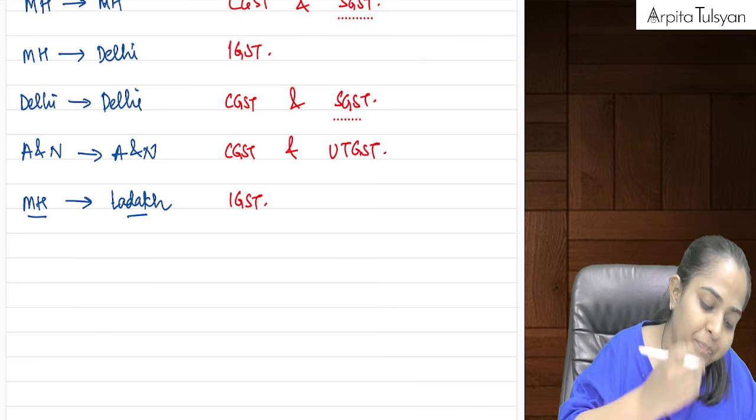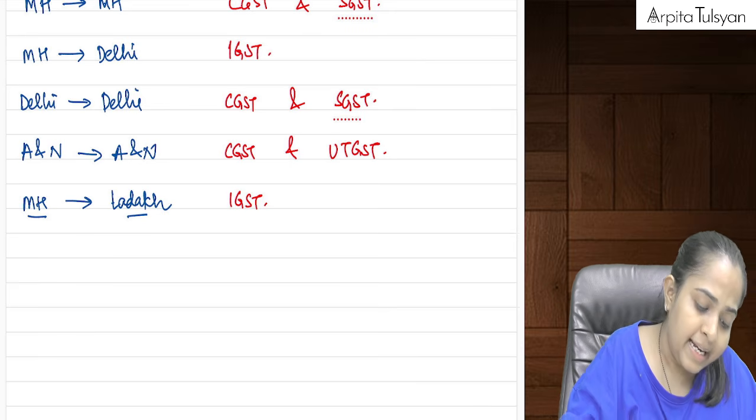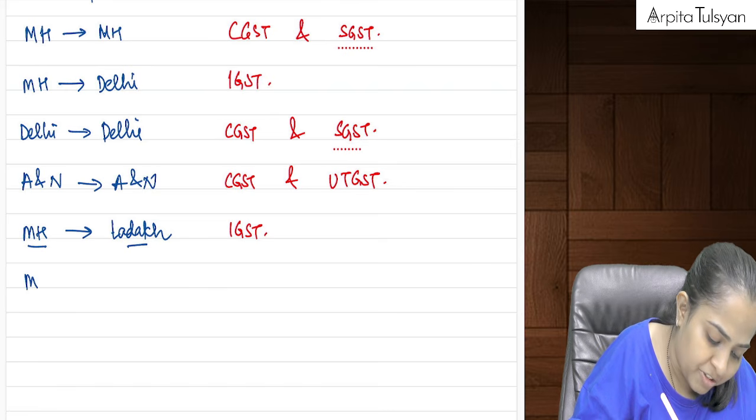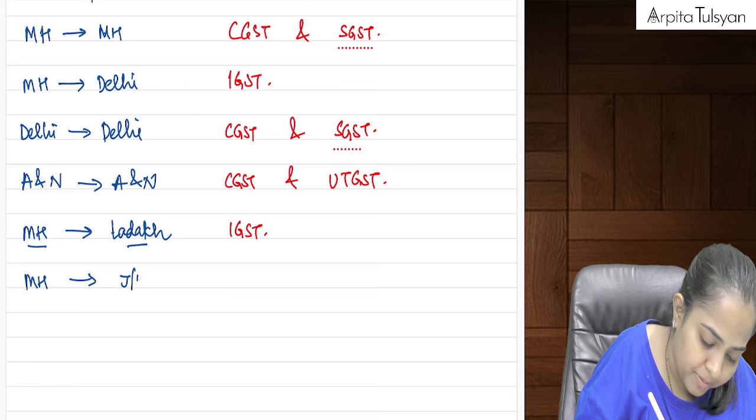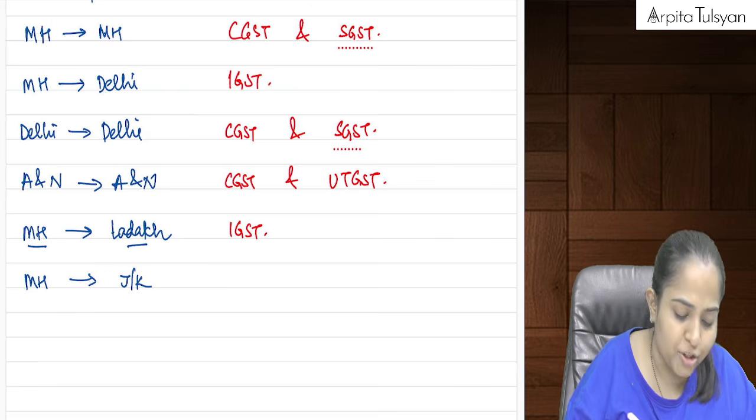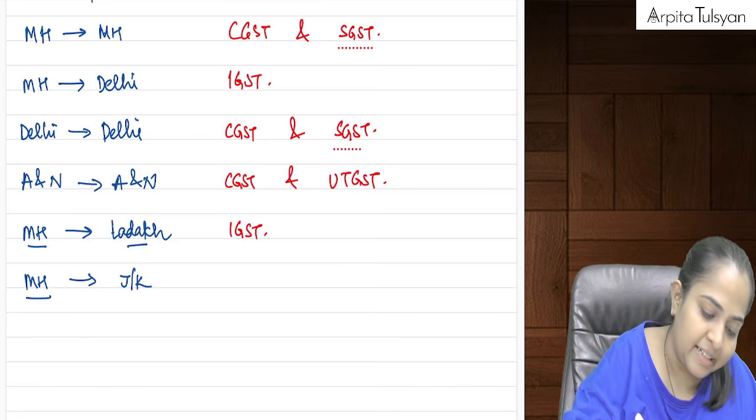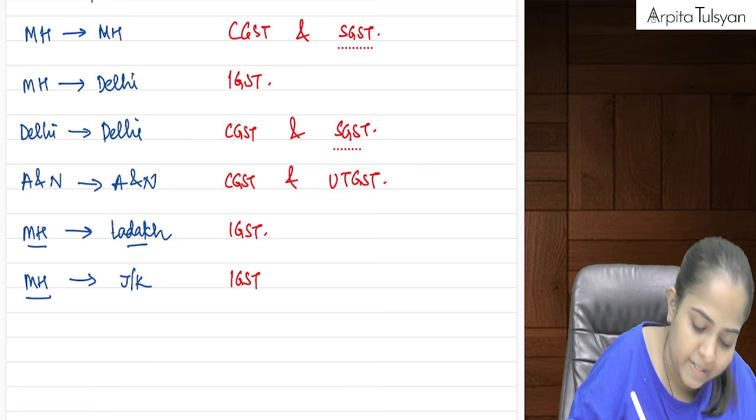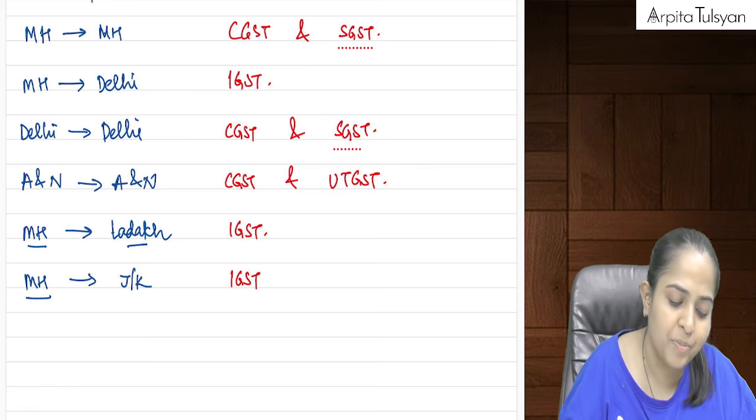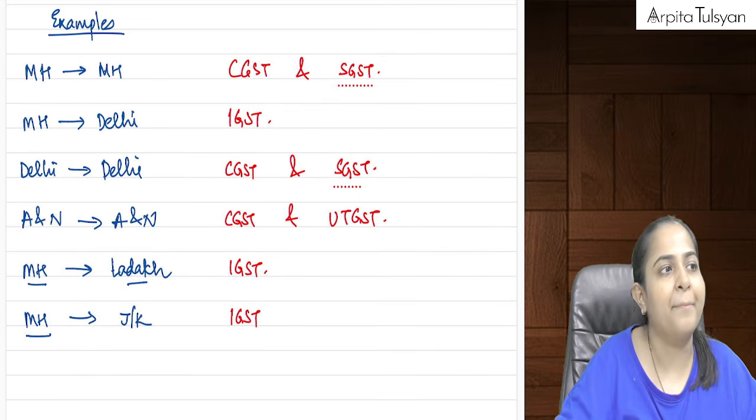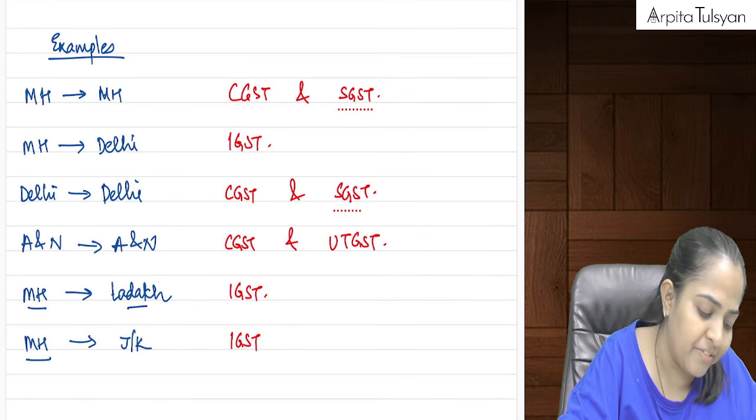Then let's say there is a transaction between Maharashtra and Jammu Kashmir. Jammu Kashmir is a state only. Maharashtra is one state, Jammu Kashmir is another state. So again here IGST is going to become applicable. I hope this much is clear for you everyone. So these were certain examples of which tax will be applicable in which scenario.